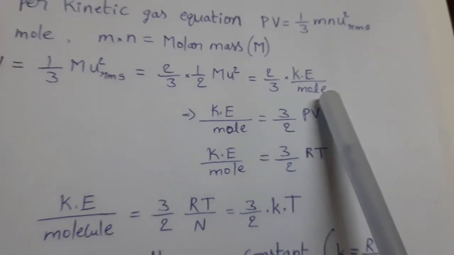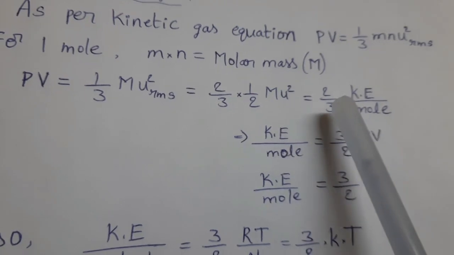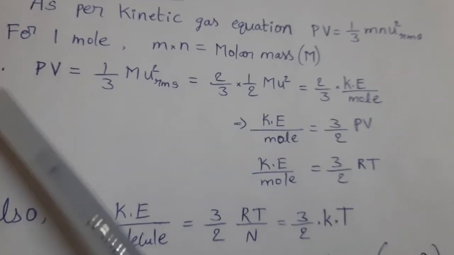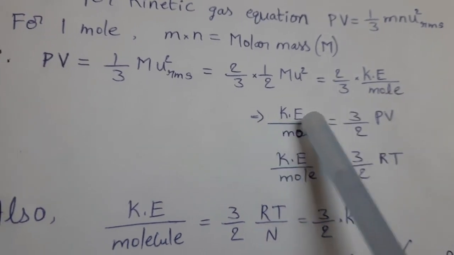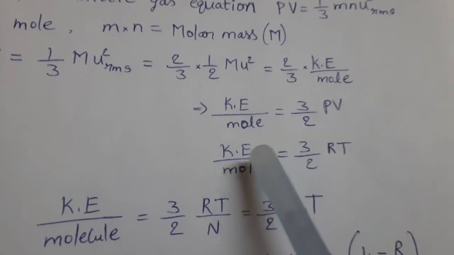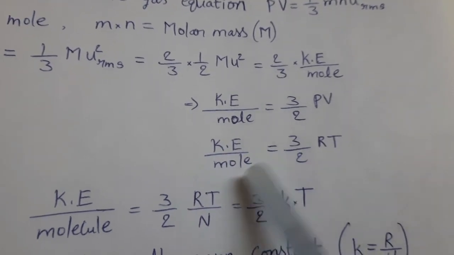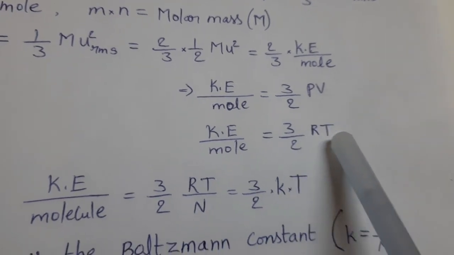From this we can write kinetic energy per 1 mole equal to, do the cross multiplication. That means PV equal to this term. From this we are writing kinetic energy per 1 mole equal to 3/2 into PV. So kinetic energy per 1 mole equal to 3/2 into RT. In place of PV, we wrote RT.